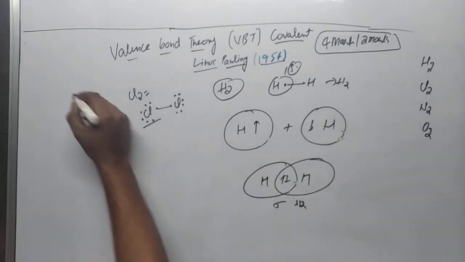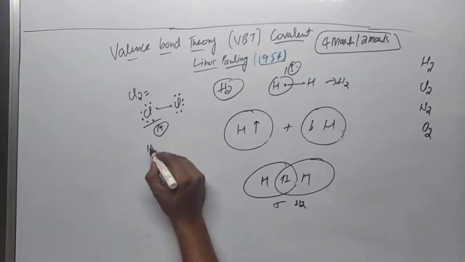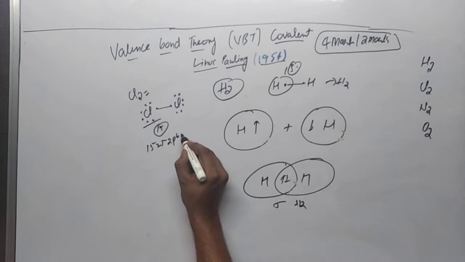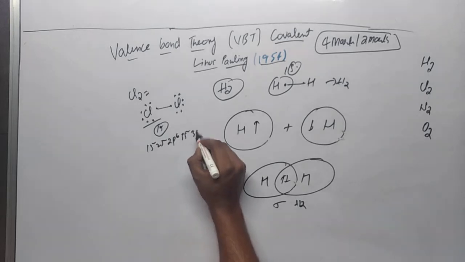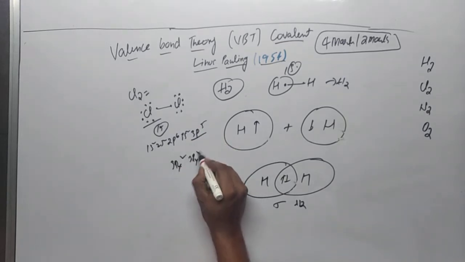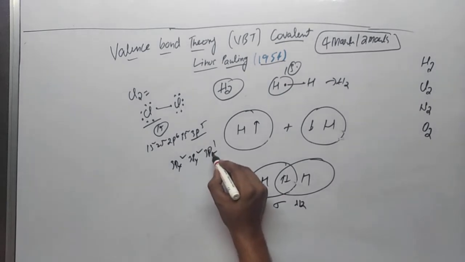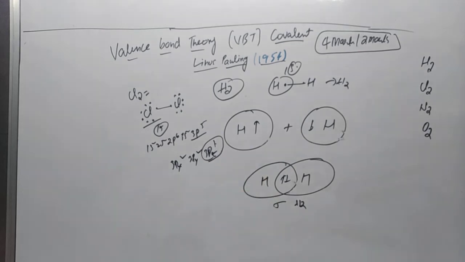The atomic number of chlorine is 17, so its electronic configuration is 1s2, 2s2, 2p6, 3s2, 3p5. You have to write the exact state of the last shell: 3px2, 3py2, 3pz1. Here we can see that in the 3pz orbital we have only one electron. So we draw the 3pz orbital of the first chlorine, which has one electron in the last shell.